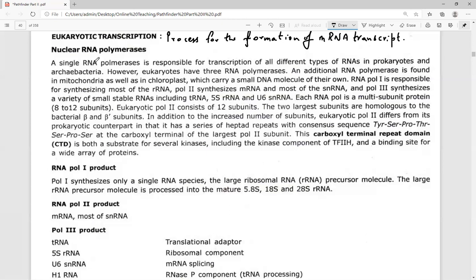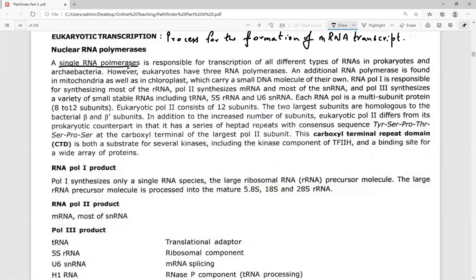A single RNA polymerase is present in the case of prokaryotes. The single RNA polymerase present in prokaryotes catalyzes the entire reactions of transcription.